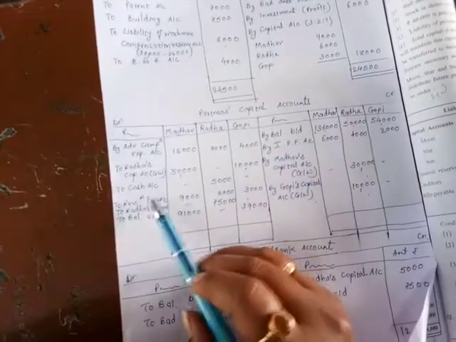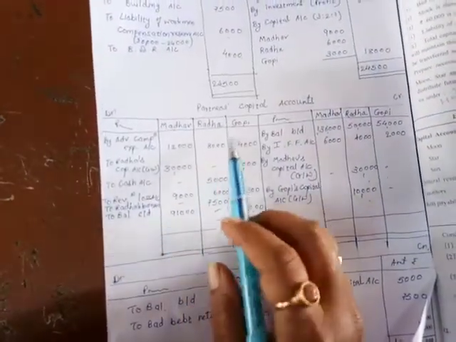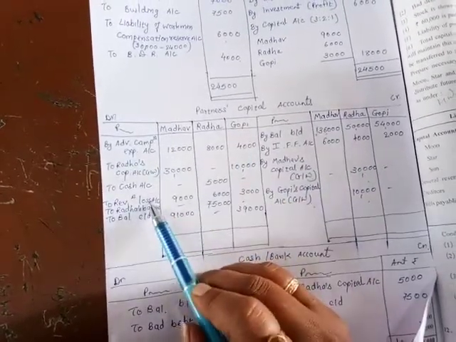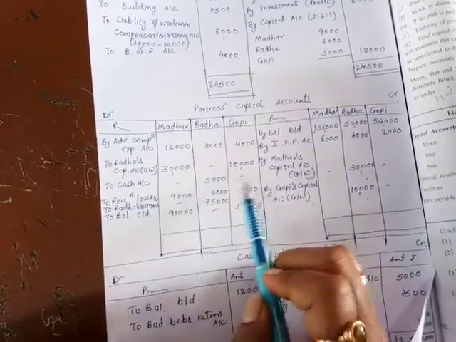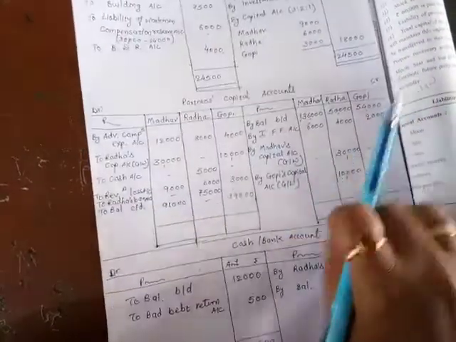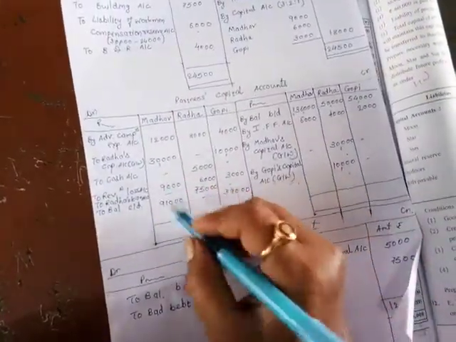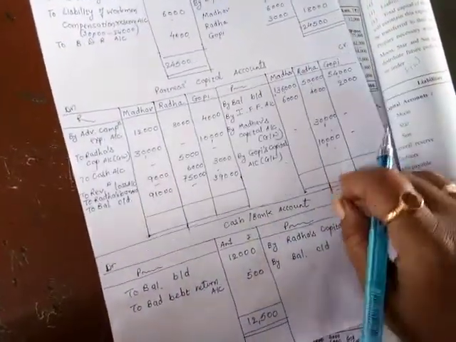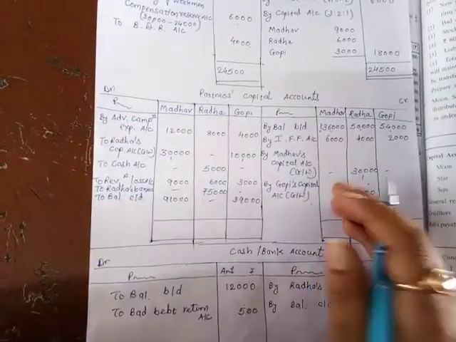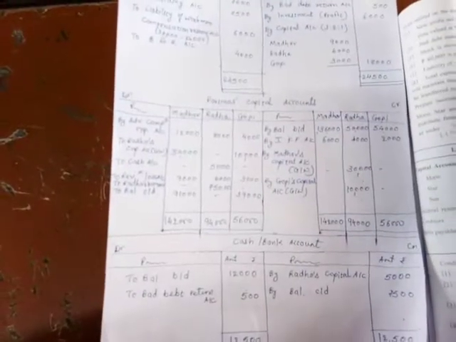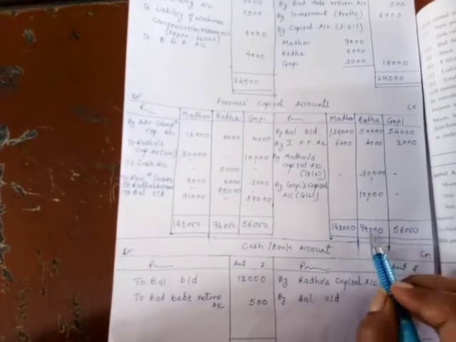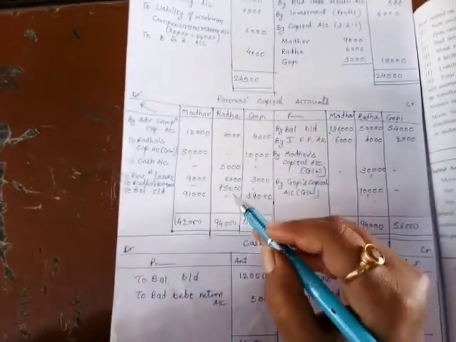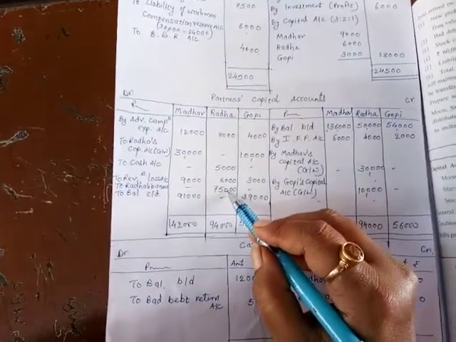The revaluation loss is to be recorded in partners capital account debit side. See the revaluation loss. Now make the totaling. First of all, total of Radha, that comes 94,000, and here balance comes 75,000, sorry.